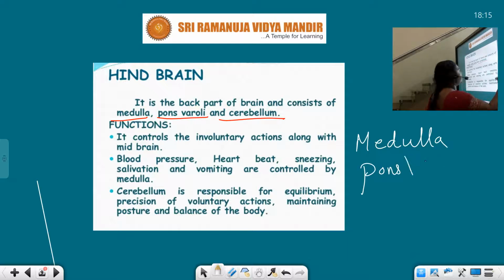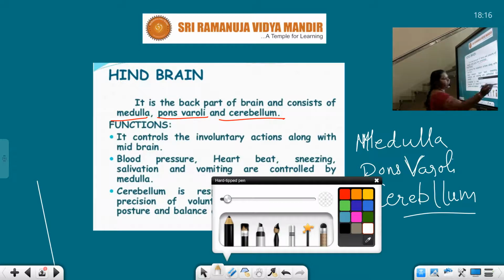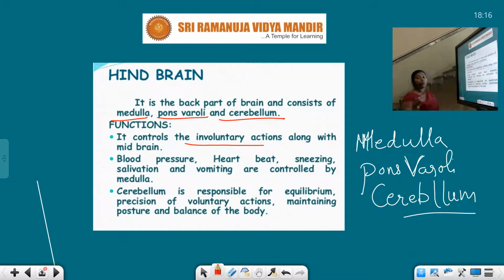Let us see the functions. It controls involuntary actions along with the midbrain. So children, it is going to control involuntary actions. Involuntary means the actions which are not at all under the control of the individual. Those are involuntary actions.